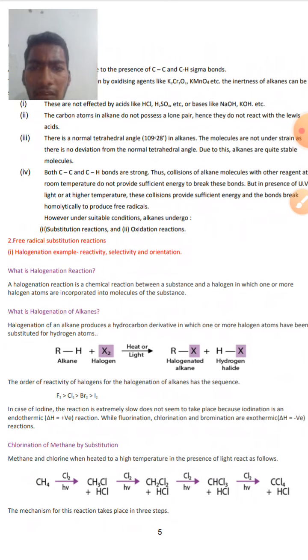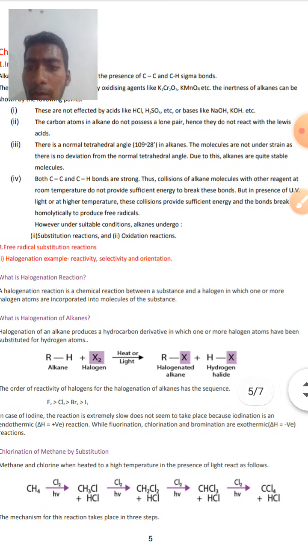Thus, collisions of alkane molecules with other reagents at room temperature do not provide sufficient energy to break the bonds between them.